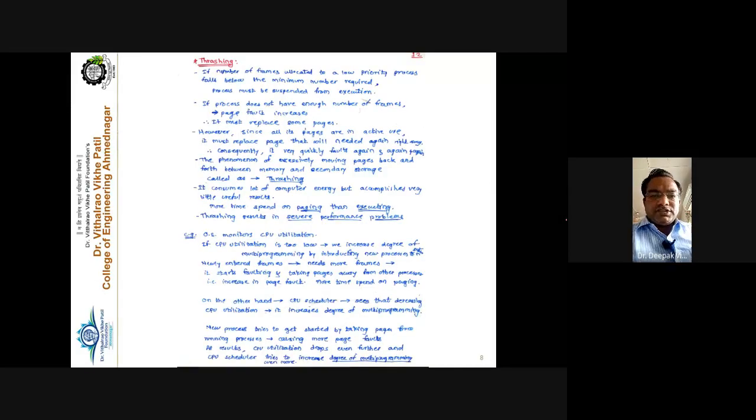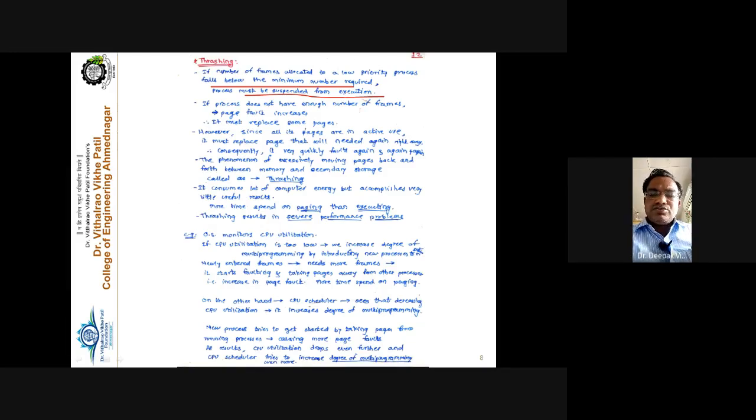So the next concept in the topic, perhaps the last concept from the memory management unit, is thrashing. Thrashing means that if the number of frames allocated to a low priority process falls below the minimum number required, then the process must be suspended from execution. Thrashing is nothing but excessive page faults occurring in the system. In simple words, the number of page faults in the system is much higher.